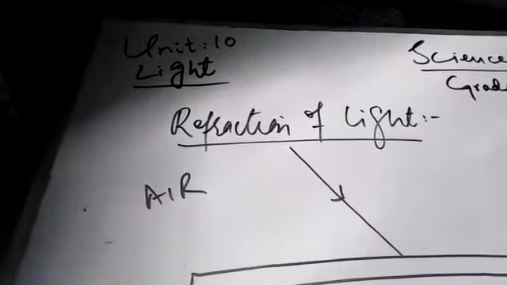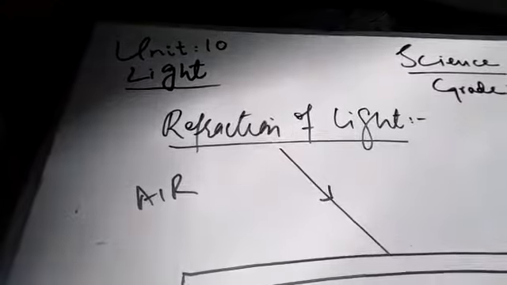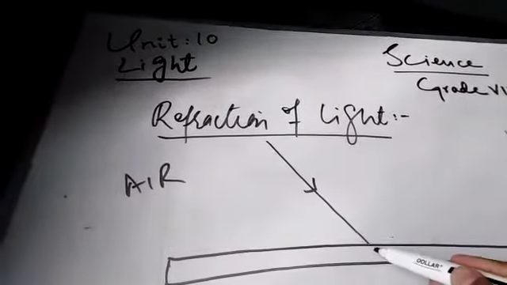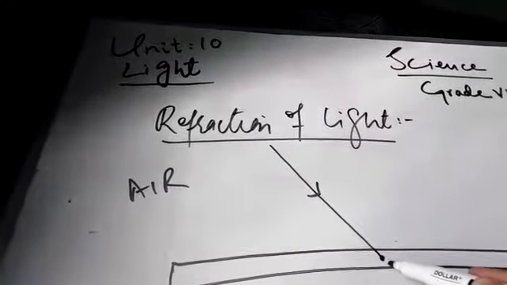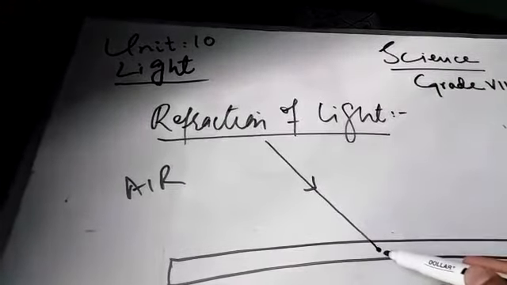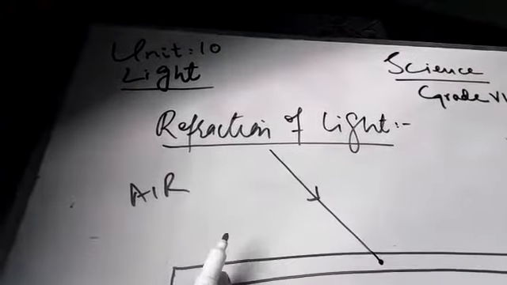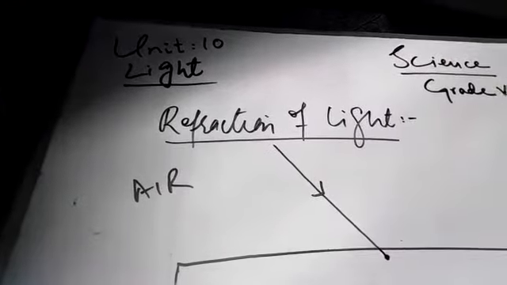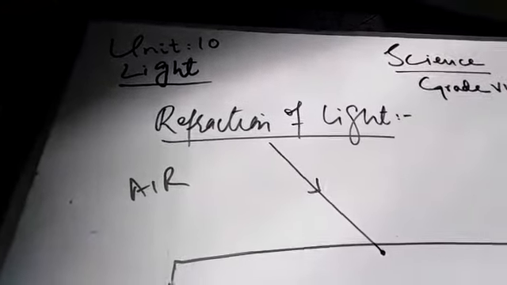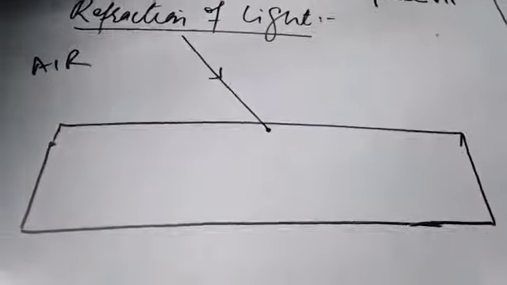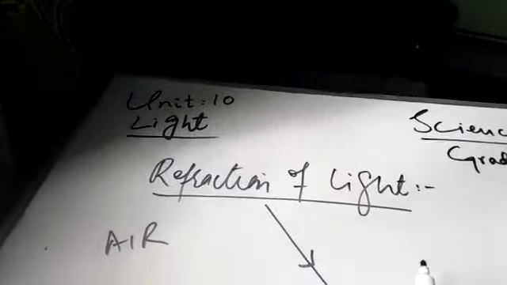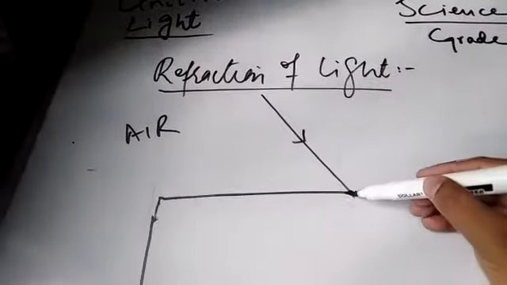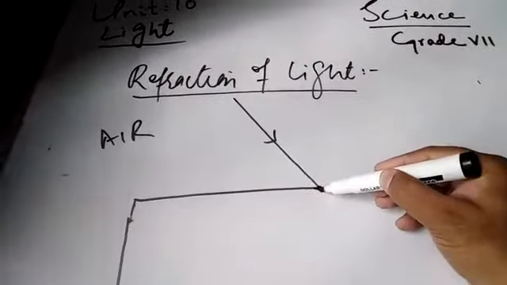So in this phenomenon, the ray of light will not be reflected back, means it will not bounce back, while it will enter that medium, and after entering that medium, it will change its path of travel. Means its direction of travel will be changed, and you will see it in this pattern.